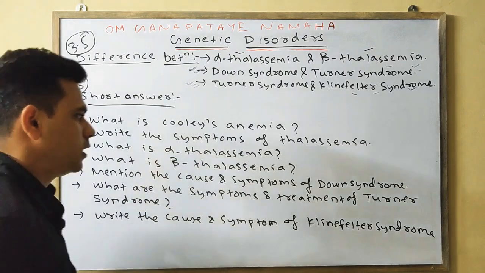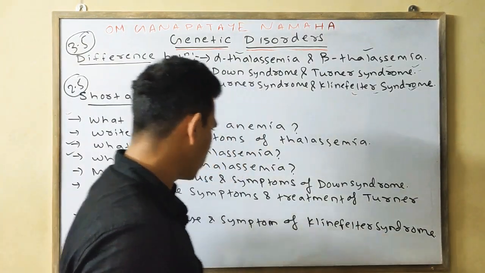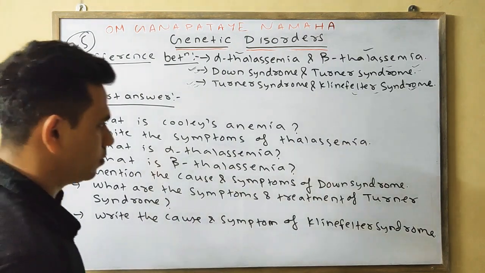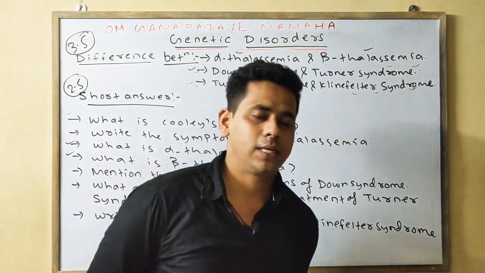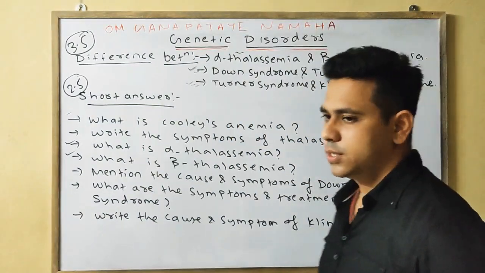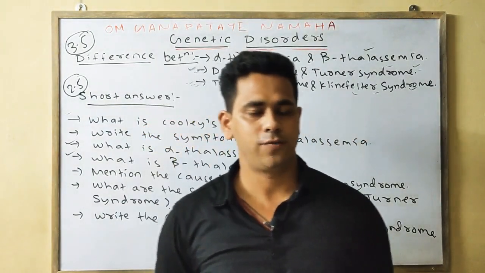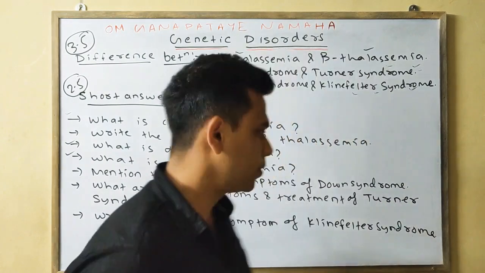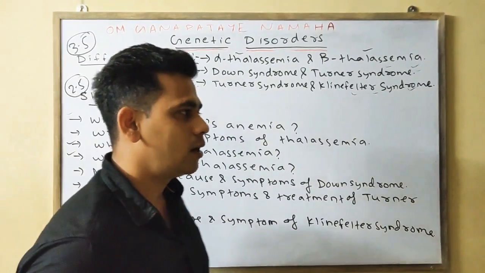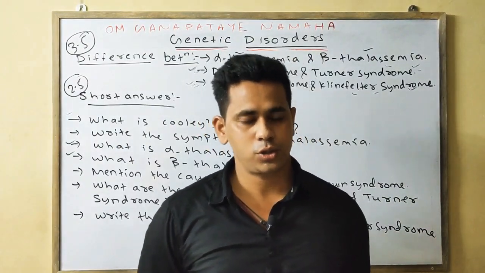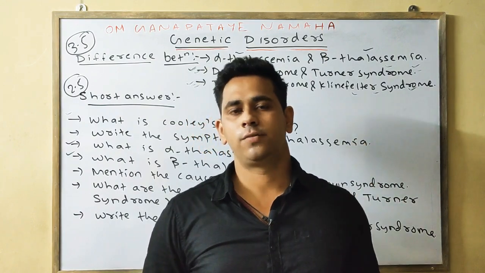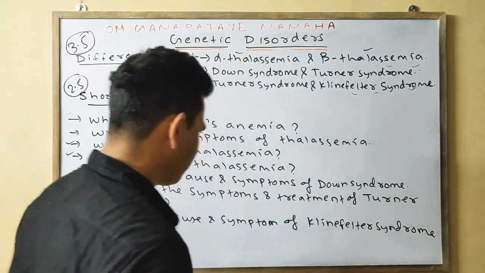Next, mention the cause and symptoms of Down syndrome. Obviously, the cause of Down syndrome is basically aneuploidy or trisomy. Aneuploidy trisomy means one extra chromosome is present in the 21st chromosome. We can also say the main reason behind the aneuploidy is the primary non-disjunction of the chromosome during meiosis 1 or meiosis 2 of the maturation phase of gametogenesis.